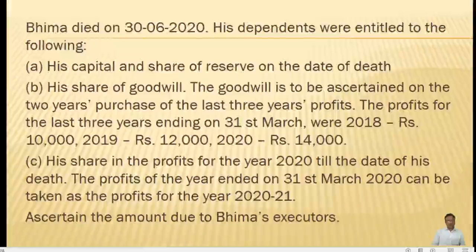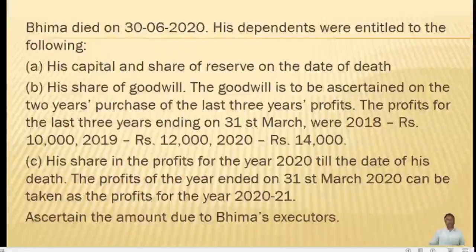And also they have asked us to find his share in the accrued profits, his share in the profits for the year 2020 till the date of his death. And the profit, they have said that you can take on the basis of the profits of 2020.